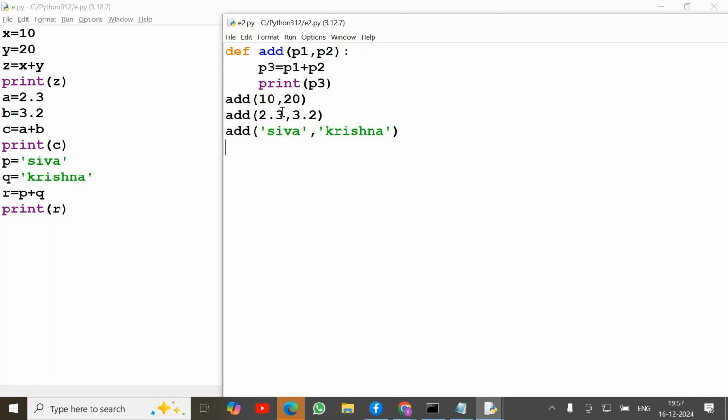Whenever we are writing functions, the first advantage we can achieve is the reusability of code. Reusability of code. Write once, use n number of times. Are you clear? Next, the second advantage of using functions is to reduce the length of the code. That means it provides better modularity of our application. Okay, are you clear?